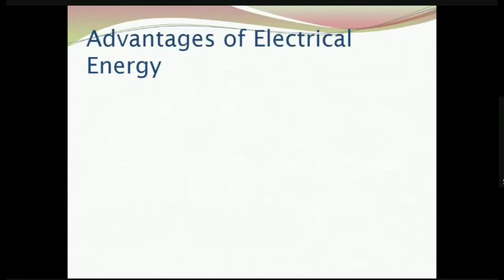Then we shall see what are the advantages of using electrical energy. So first of all, it is the most refined form of energy. It is the cleanest form of energy. When we are using electrical energy for heating, there won't be any ash produced.